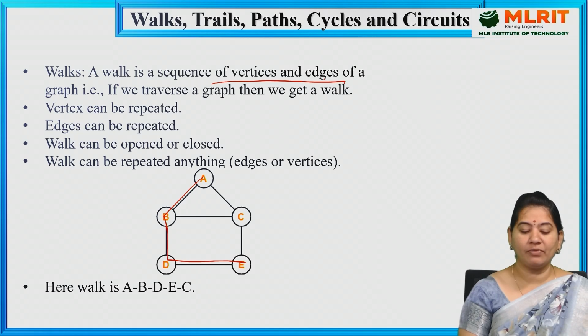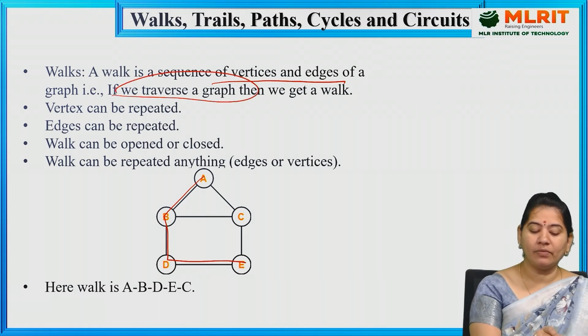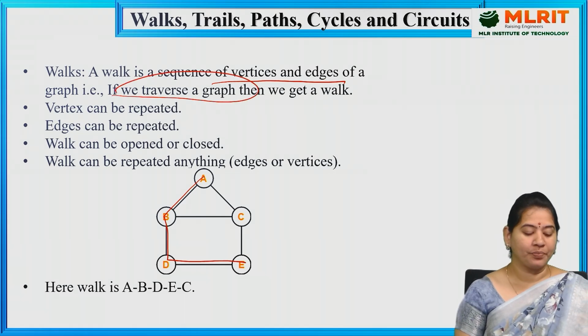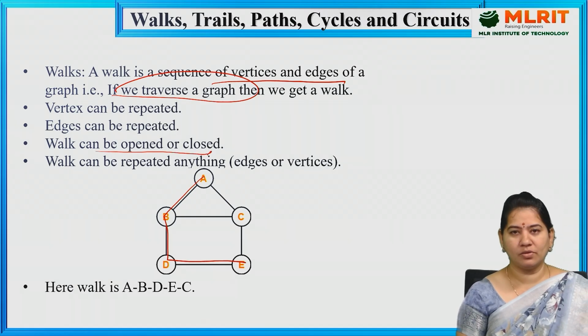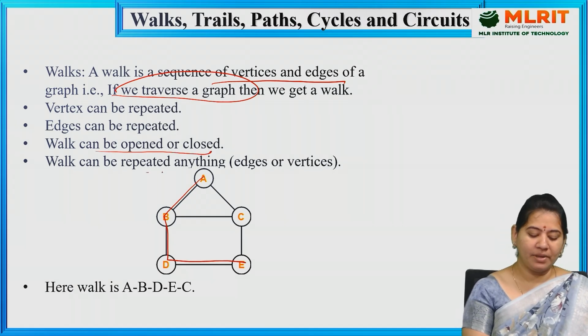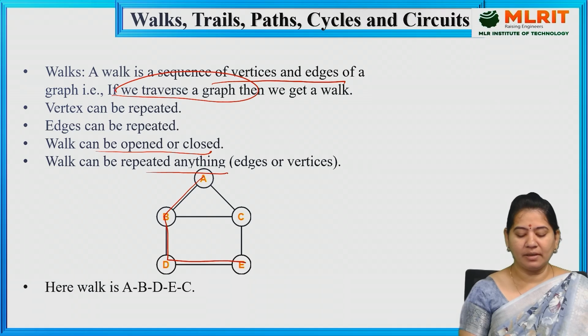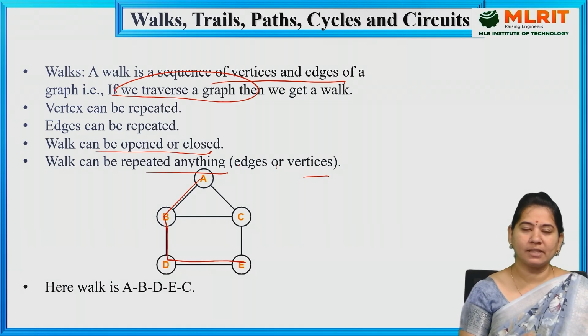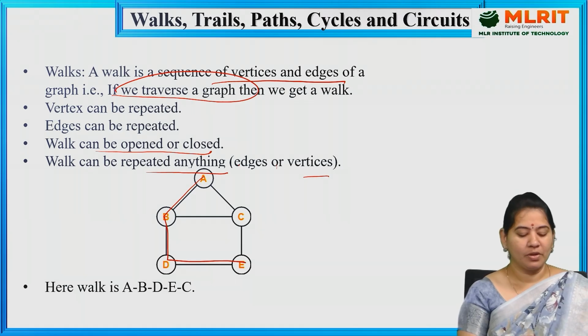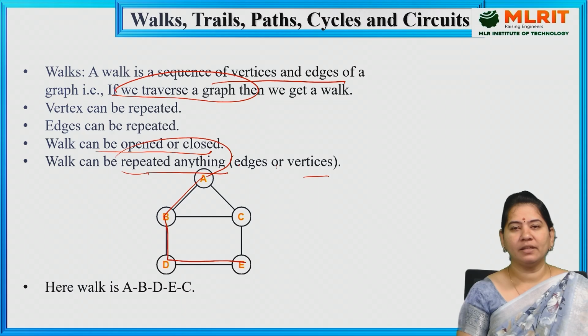So if we traverse the graph, then we can say that it is a walk. So here in this walk, vertices can be repeated, edges also can be repeated, and this walk can be opened or closed also. So a walk can be repeated anything, here edges or vertices. So in the view of the graph walk, it is visiting from one vertex to another vertex, so either edges can be repeated or vertices also can be repeated.